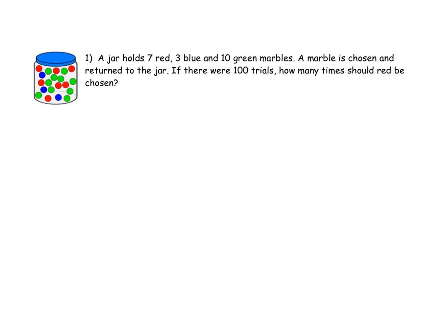So, first off, 7 plus 3 plus 10 is a total of 20 marbles. Now, we're trying to find the probability of the red marbles, and there were 7 red. So the theoretical probability of getting a red marble is 7 out of 20. We're saying that there's going to be 100 trials. So we're going to set up a ratio where the total amount of trials in our experiment is going to be 100. We then have to determine what our connecting number is. Well, 20 times 5 is 100.